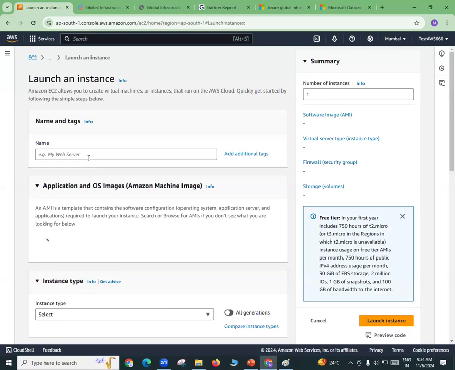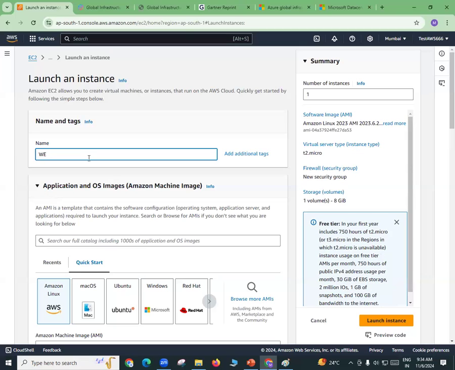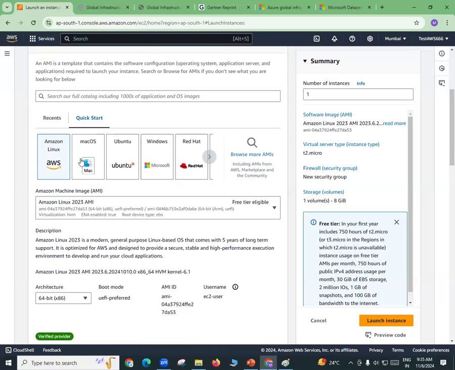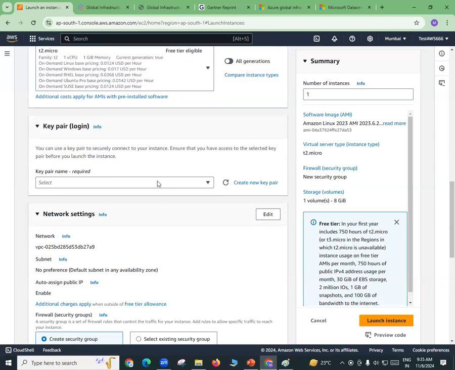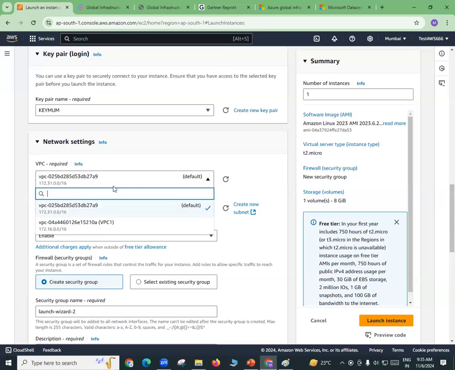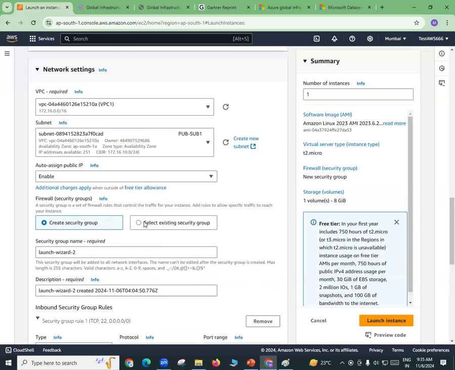So there is an option called launch instance. I'm just saying a name here. I'll enter a name as web server 1. I'll go with Amazon Linux, instance type T2. There is something called key pair, network settings. Like I said, I'm not explaining anything here, friends. I'll just go and do the configuration here.